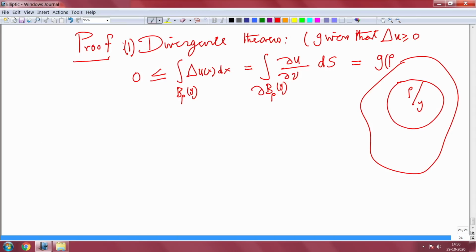So, I call this g rho. This is my definition of g rho, and g rho is positive. So, I want to do something now. Write g rho is equal to, so I use this g rho, integral over the boundary of B_rho(y) of du by d nu. I may not write each time d nu ds. Now, I want to take this derivative outside, but d by d nu depends on rho, because d by d nu is the normal derivative along this direction, this depends on rho.